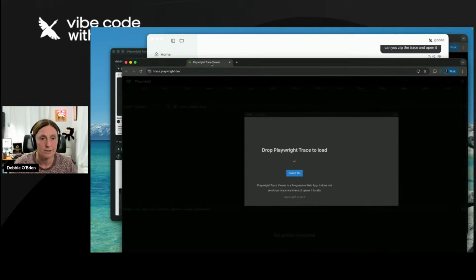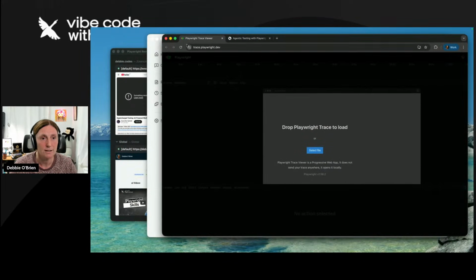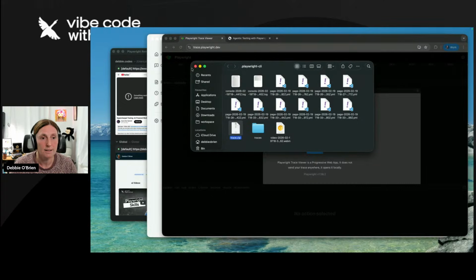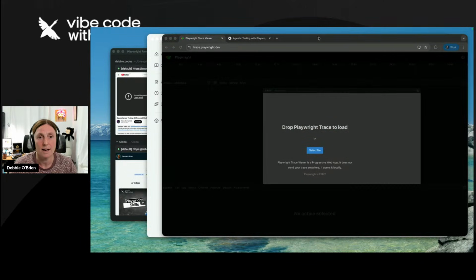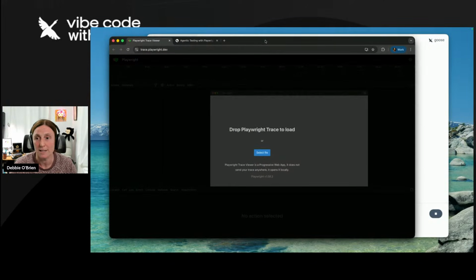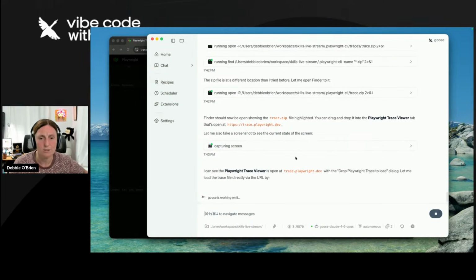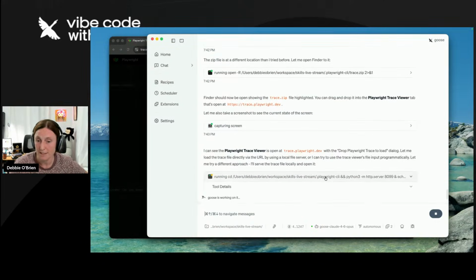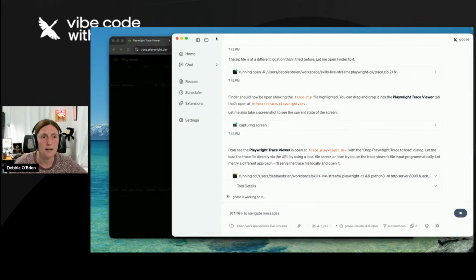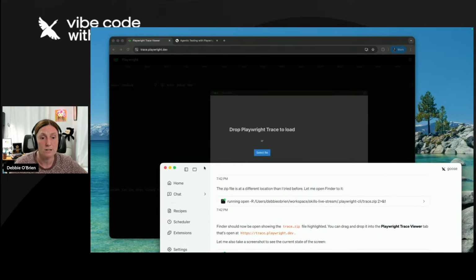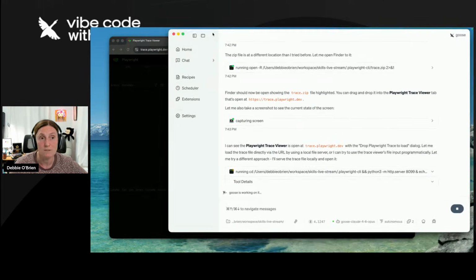Ooh, let me pull that across there. There's my trace viewer. And then basically what I need to do is, let me see. I can see the trace viewer is open with the drop Playwright trace in it. Let me load the trace file directly via the URL. So let's see if Goose can actually do this for me. If not, I could actually take that trace file and just drop it into there. That's how the trace viewer works.